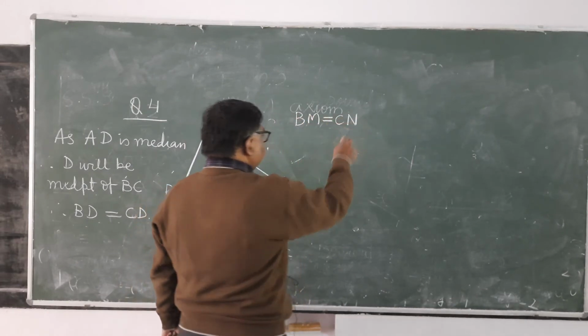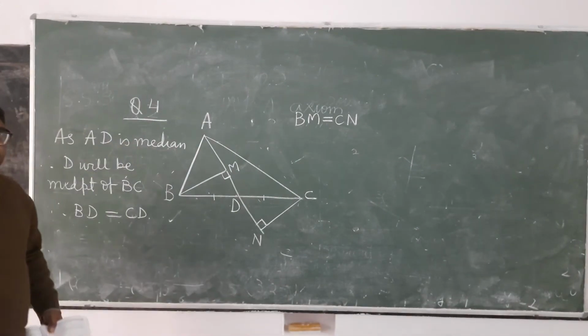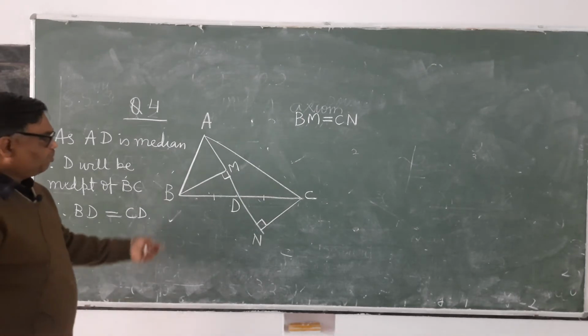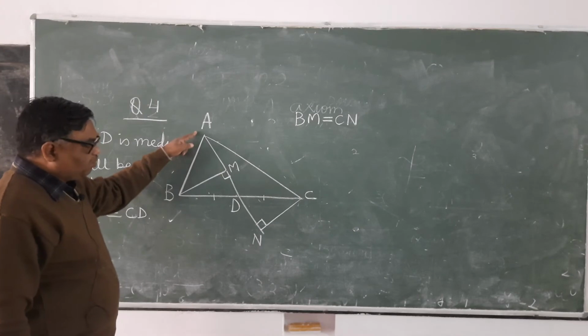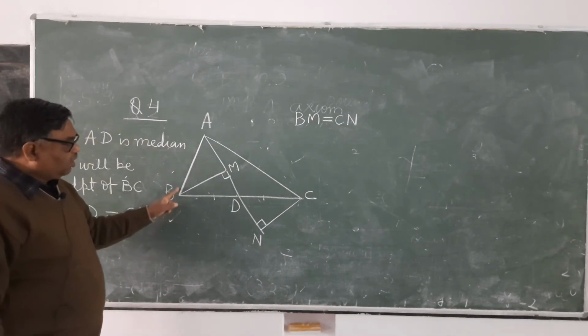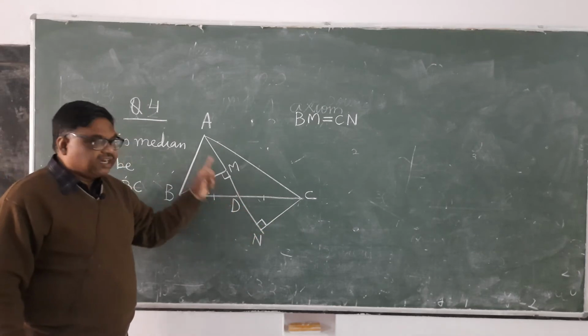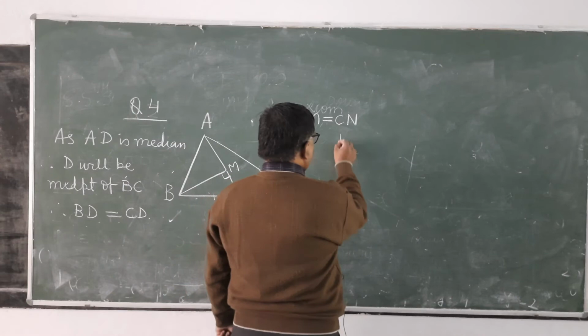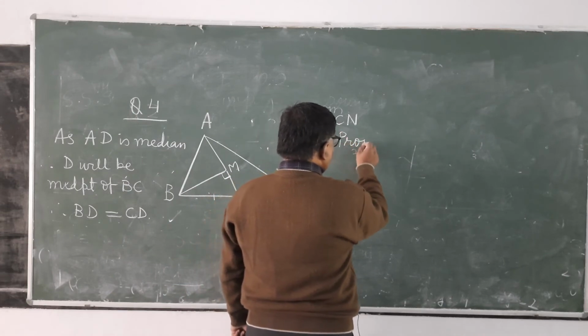So, first you see, these two are sides of which triangle? These two are sides of which triangle? It's clear? So, see here, BM is also coming here in BMA. But we will not take BMA, we will take BMD and CND. Triangle BMD and CND. You can see proving.